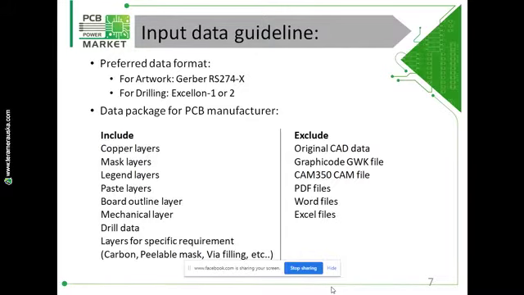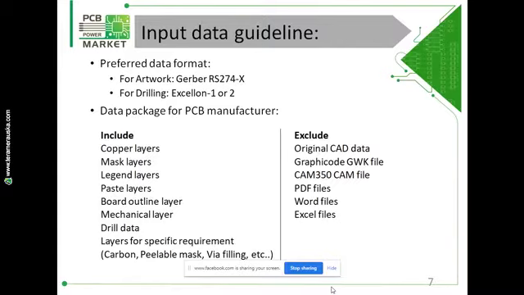Once the design is completed and all the required outputs are generated, then for manufacturing of your physical PCB layout, your data package should include copper layers. If your job is of 4 layers, then all 4 circuit layers should be there, 2 mask layers, and 2 legend layers if they are present.